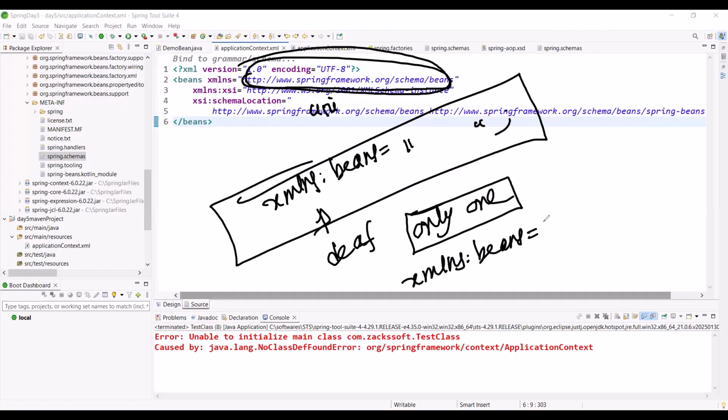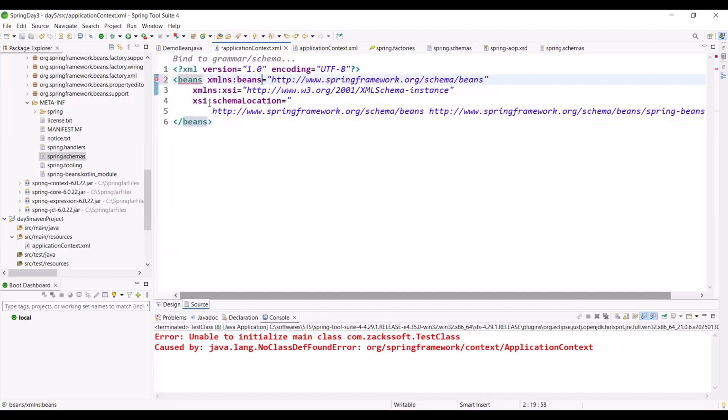But we are considering, in the application context in the Spring environment, this namespace as the default namespace. So we are not writing any name like bean or beans. Is it okay?